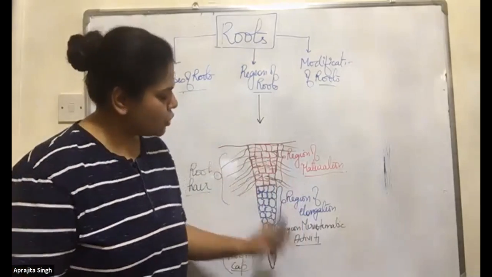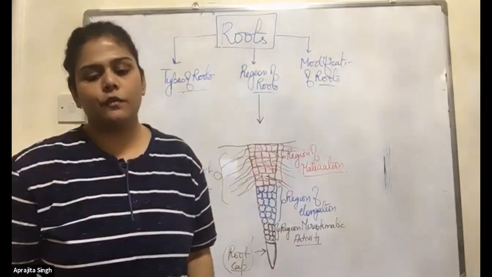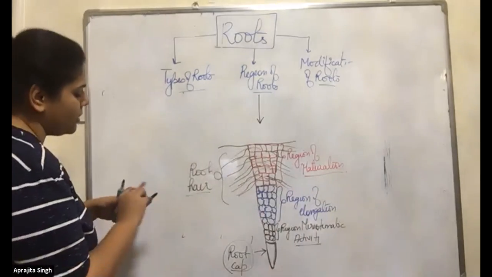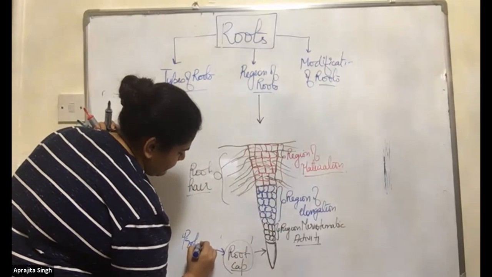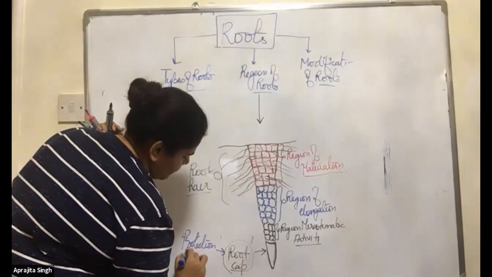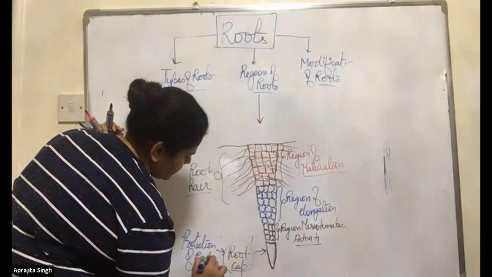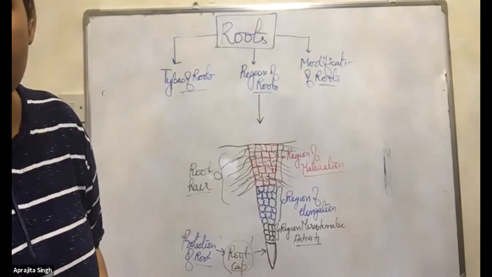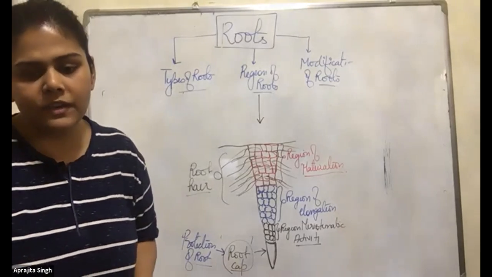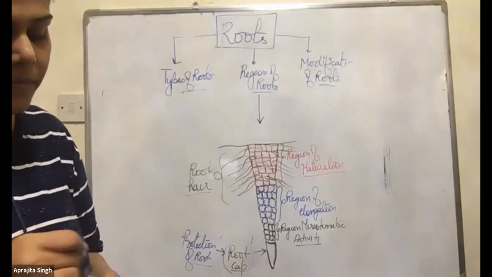So that's why the root cap is present for the protection of the root. Okay, finish. Only one part is left, that is the root modification. We will continue in the next class.